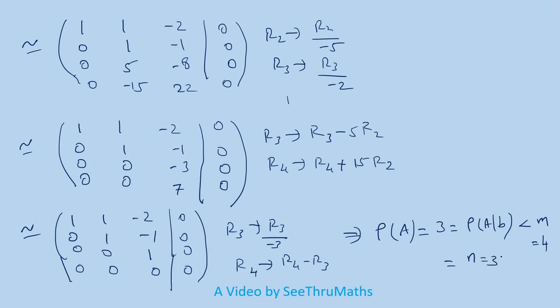So what will we get? We will get a trivial solution. This is the important point. Even though this is less than M, we want to see that this is equal to N. So we will get the trivial solution: X value 0, Y value 0, Z value 0. This is the final solution.